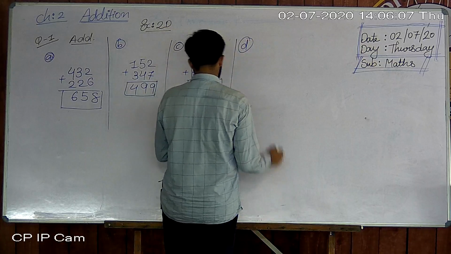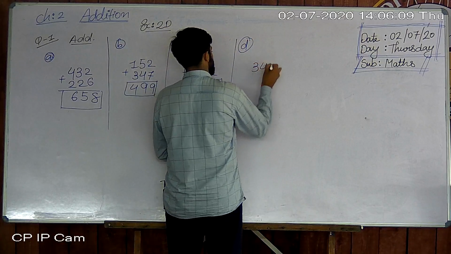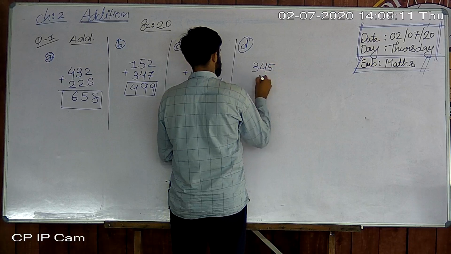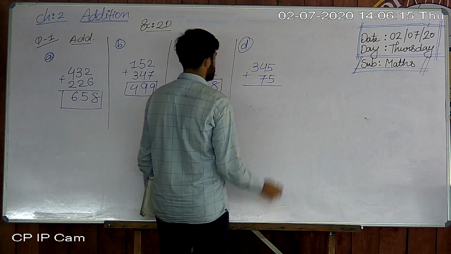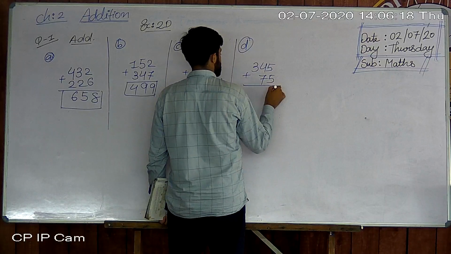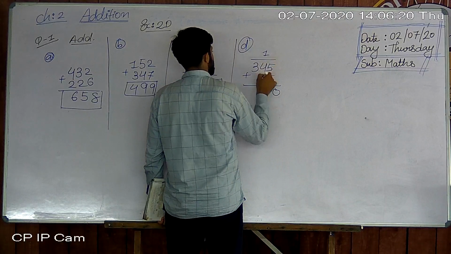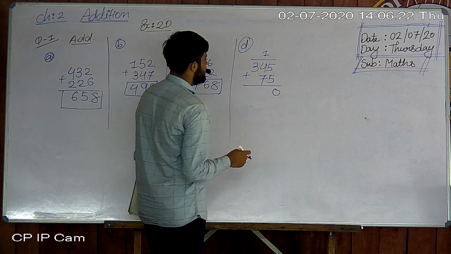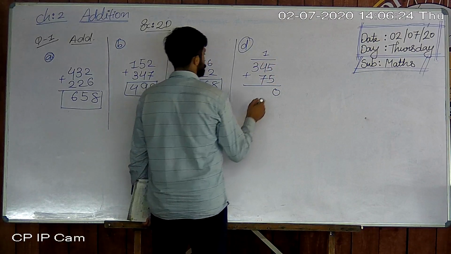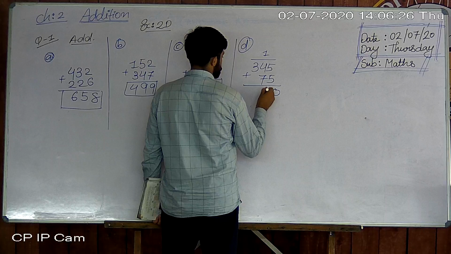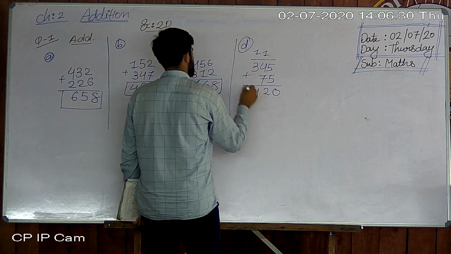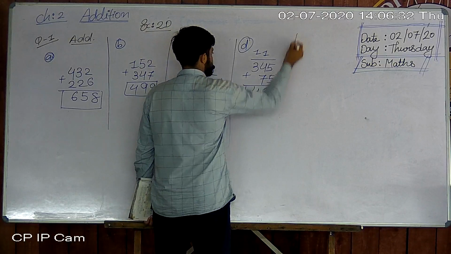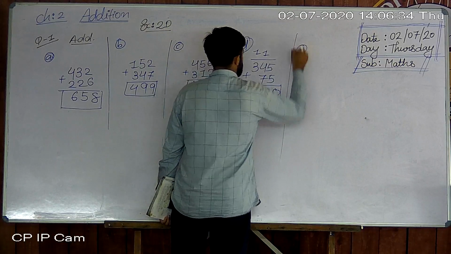Then question number D. 345 plus 75. 5 plus 5, how many students? 10. So 0 here and 1 carry. 7 plus 1 is 8. 8 plus 4 is 12. So 2 here and 1 carry. 3 plus 1 is 4. The answer is 420.